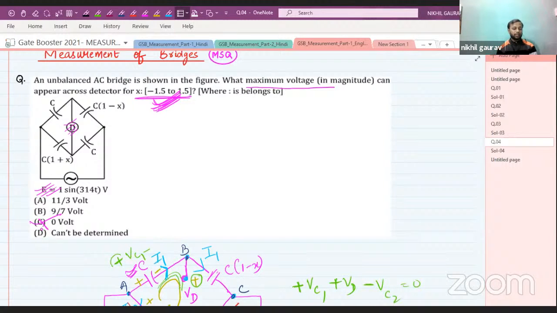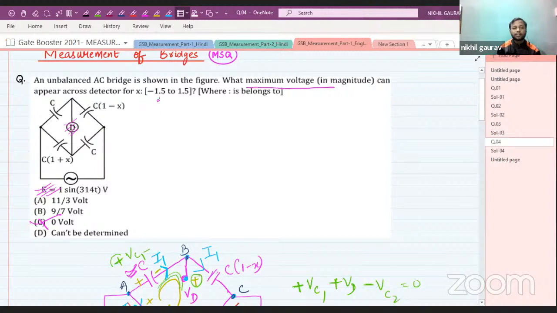Please listen to me very carefully. It is because whenever the range is given to you, you need to find the value of the function at the extreme points as well.